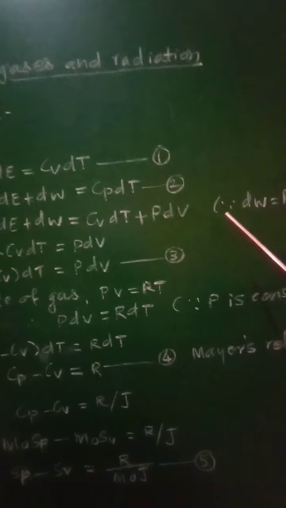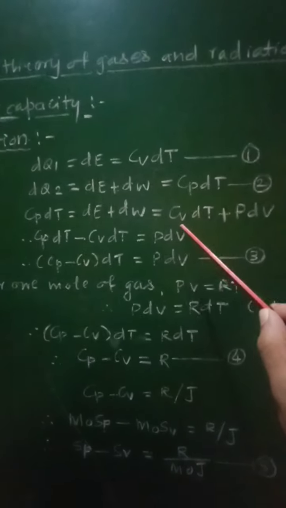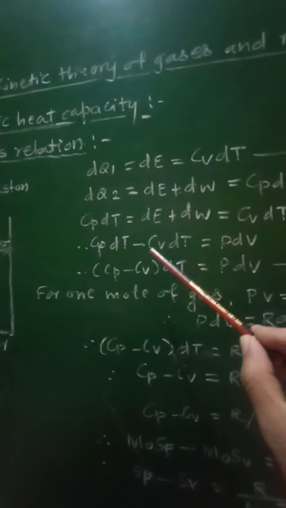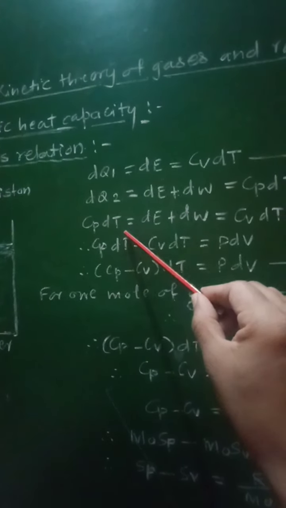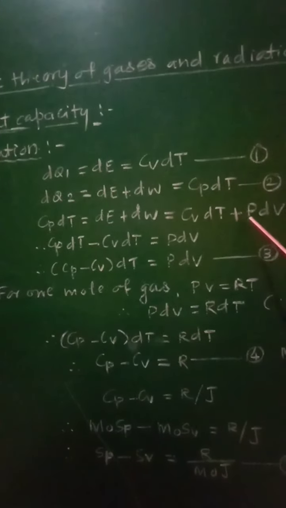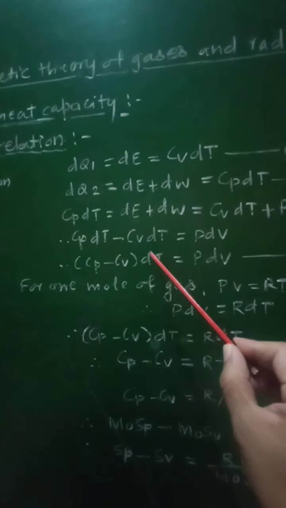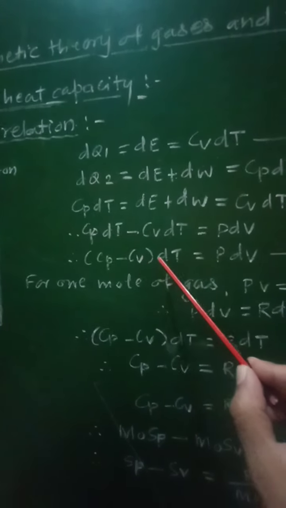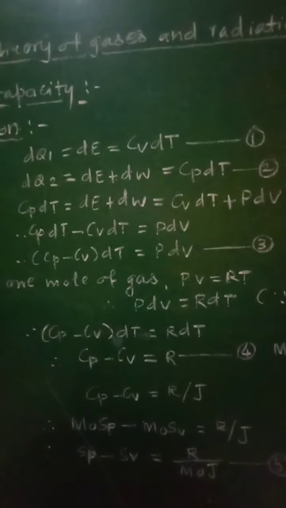Since that PdV is nothing but the dW, that is work done, rearranging the terms, we can write Cp dT minus Cv dT will be equal to PdV. Therefore, taking common dT, Cp minus Cv into dT will be equal to PdV, equation number 3.